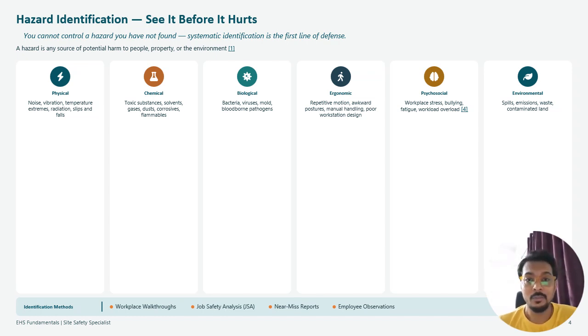What are the hazards? We consider six hazard types: physical, chemical, biological, ergonomic, psychological, and environmental.